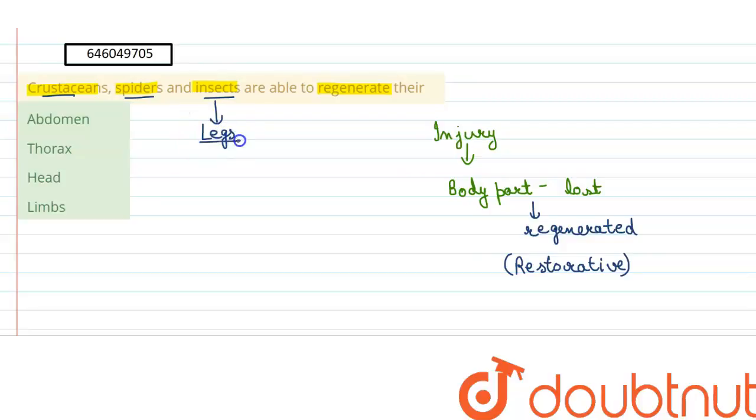And if we talk about crustaceans, spiders and insects, the most common body part that is regrown in these insects are the legs or the limbs. So the right answer here would be option D, limbs. If we consider other options, abdomen is wrong, thorax is also wrong, head is also incorrect because the head is occupied with the nervous system and it is very difficult for the nervous system to regenerate. It is not regenerated in normal circumstances, so this is wrong. The right answer is option D, limbs.